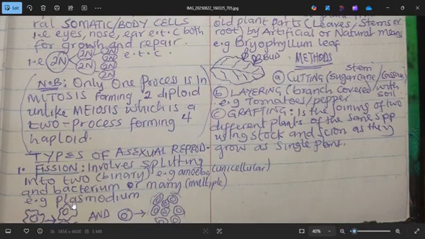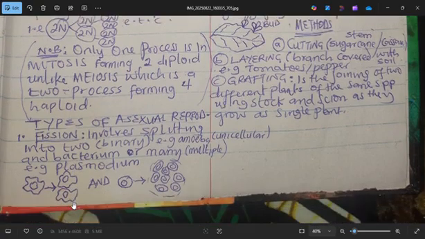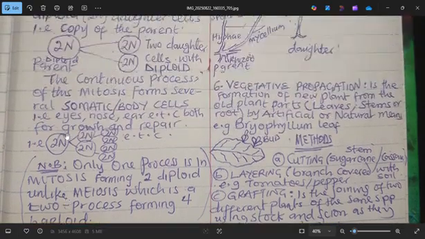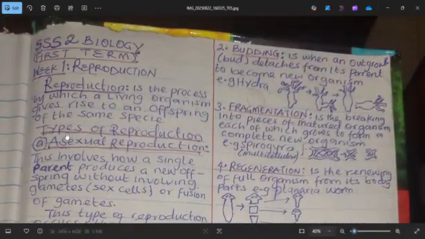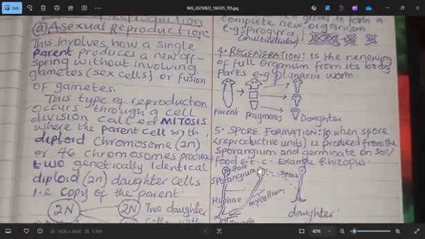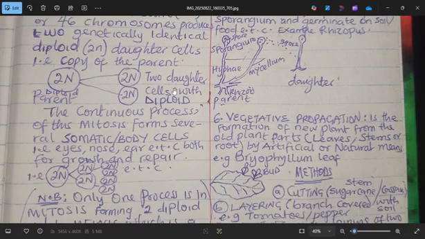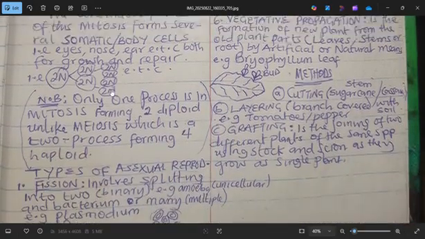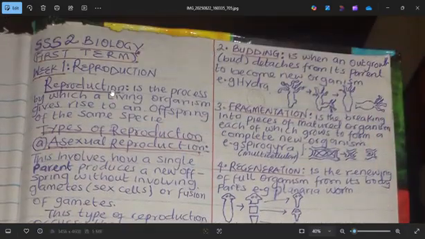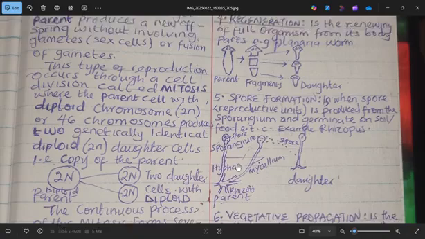Now, there are different types of asexual reproduction. Number one, we have fission. Number two, we have budding. Number three, we have fragmentation. Four, we have regeneration. Five, we have spore formation. And six, we have vegetative propagation. How will you remember this? You can just say first, letter F for first, then B, bring, B for bring, F again, five. That means first bring five, then the R, regeneration, and S, spore formation, and V.